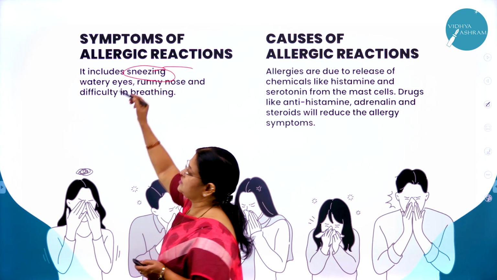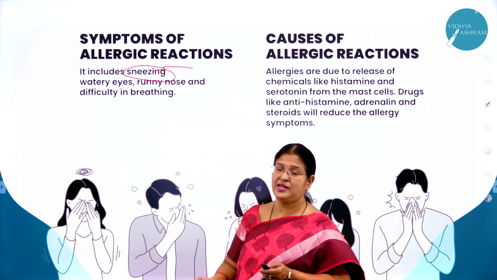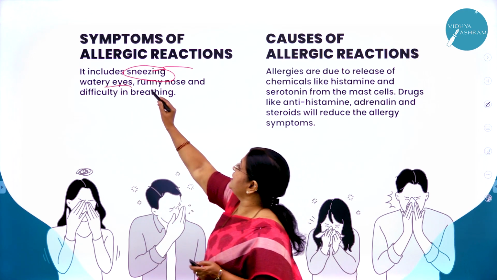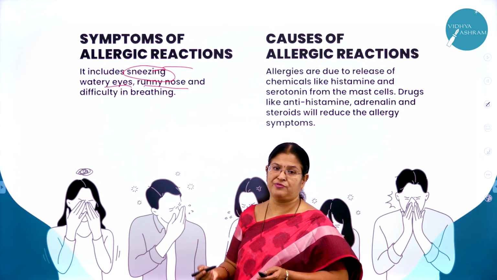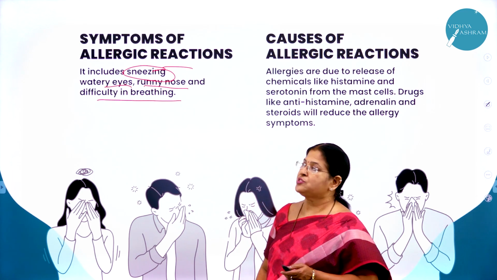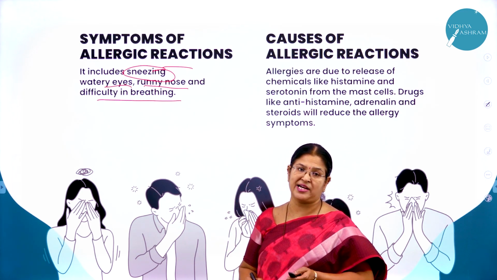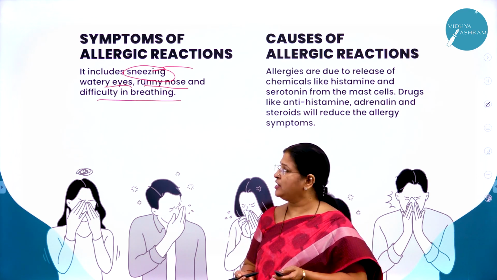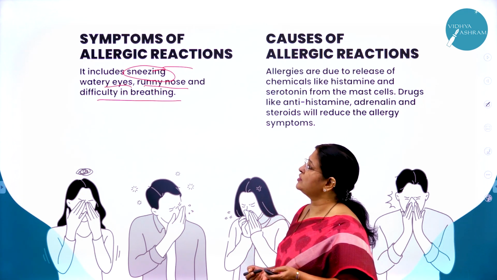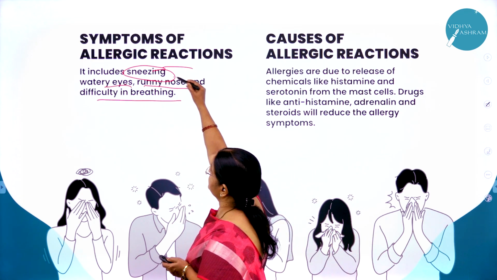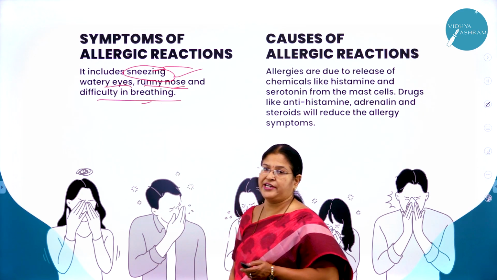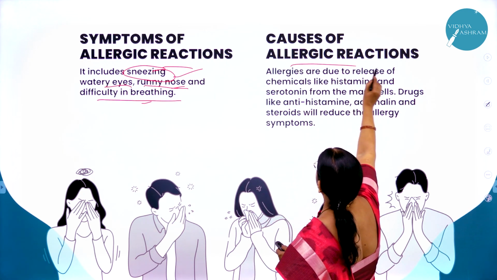Continuous sneezing. Sometimes sneezing is the first indication of an allergy. Then watery eyes. Our eyes will start watering, and a running nose. You can see the mucus coming out of the nose, followed by what? Difficulty in breathing. So whenever we have an allergy attack due to allergens, it comes with certain signs and symptoms. It might be sneezing, watery eyes, a running nose, followed by difficulty in breathing. So what are the causes of allergic reactions?